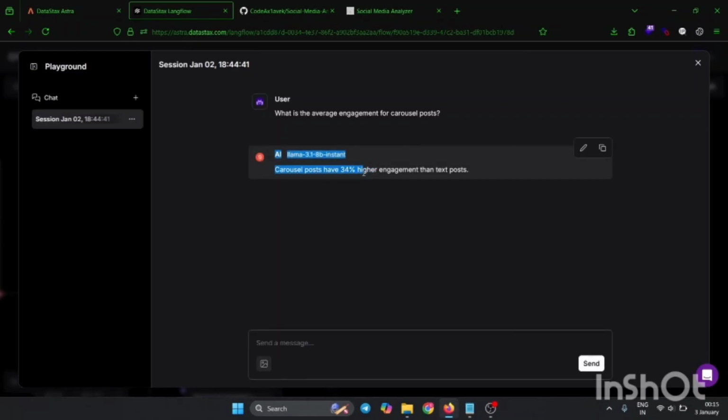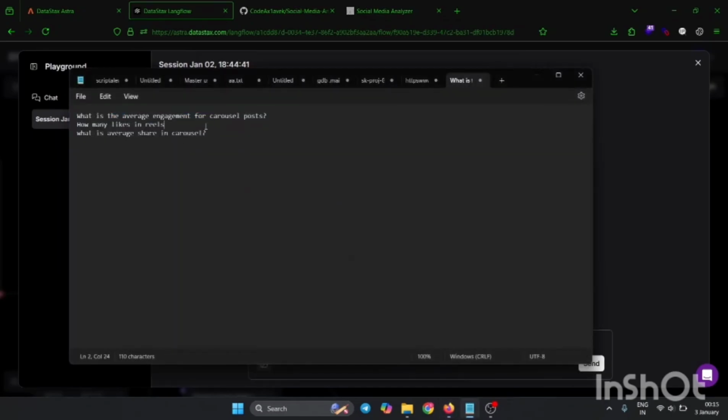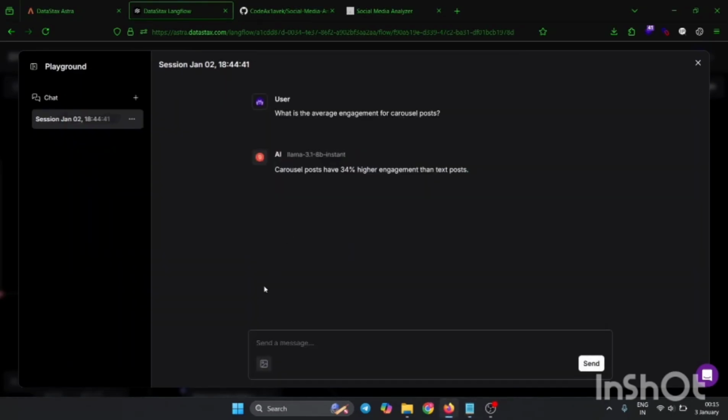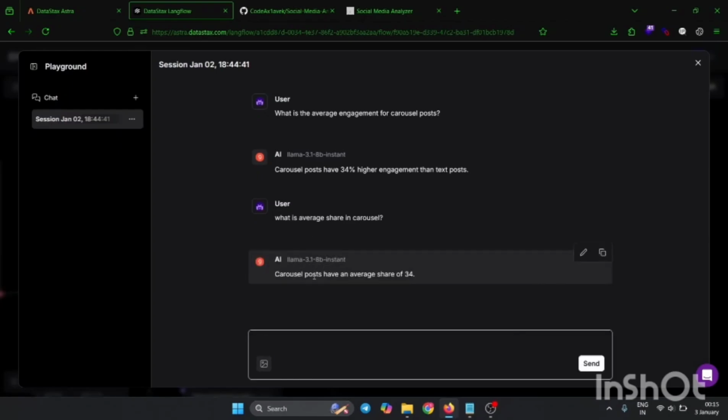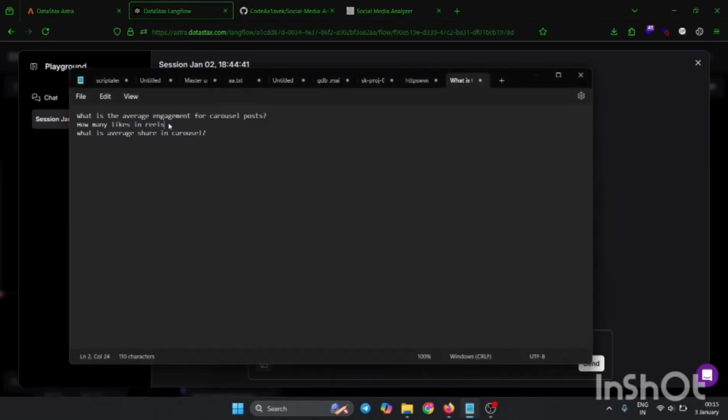So carousel posts have 34% higher engagement than text posts. The output is pretty similar to the given response, the example output from the assignment. Let's check the second one. What is the average share in carousel? We entered the prompt like that, so it responds according to our prompt. Here we have the output, flow is running. So carousel posts have an average share of 34.